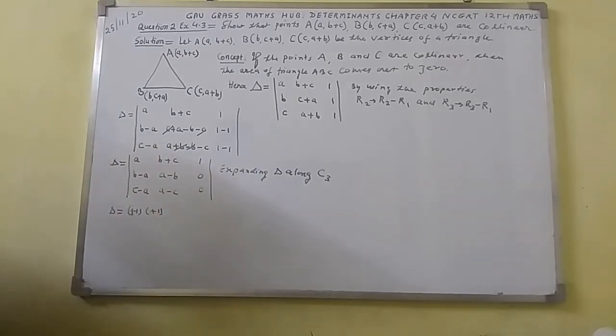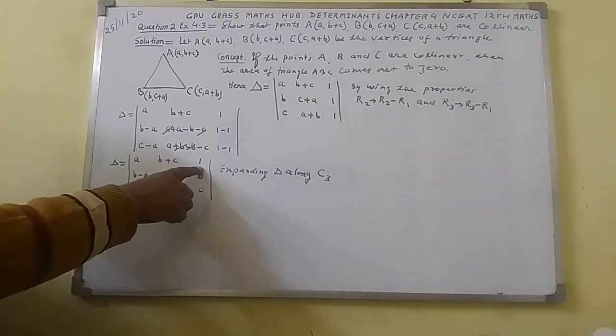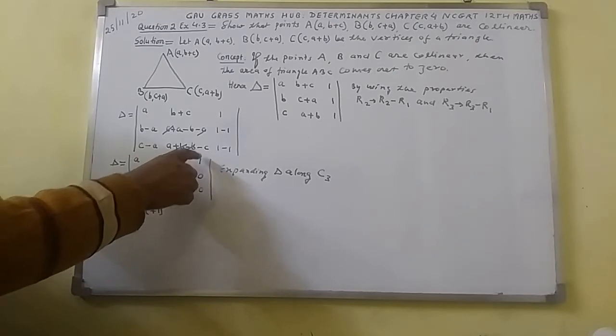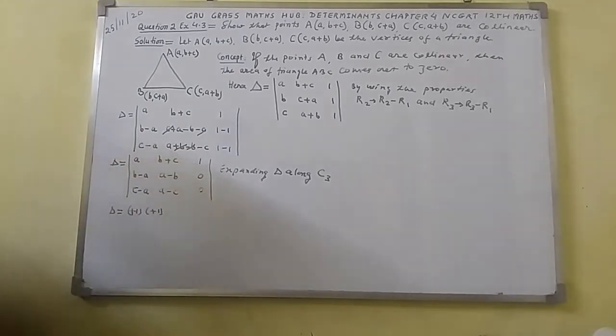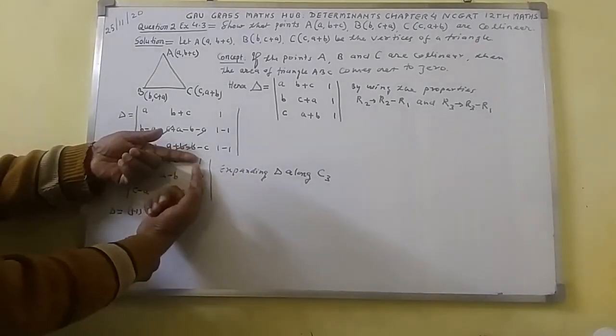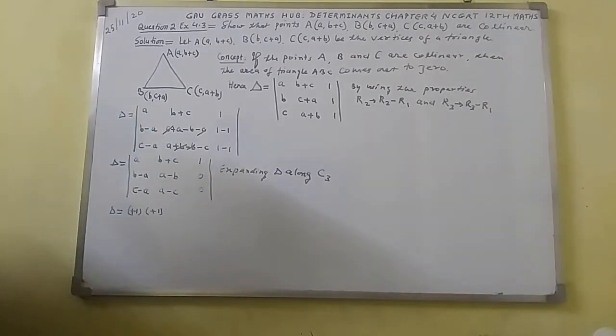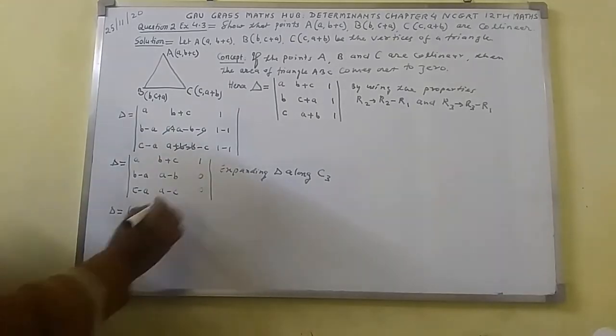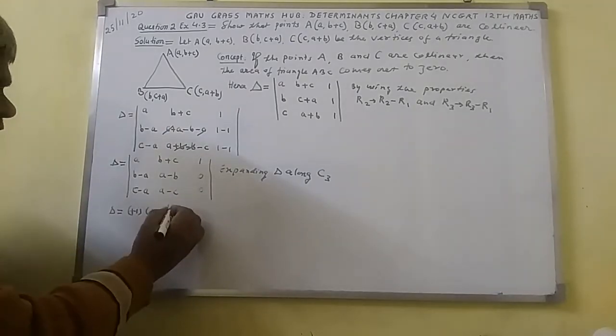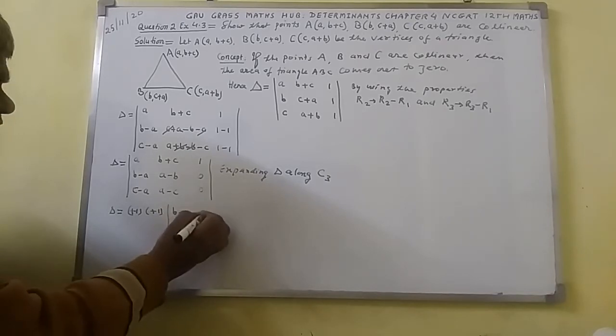Now you get the minor of plus 1 here. Since plus 1 is there in the first row and third column, first row and third column will be hidden like this. You will get the minor of plus 1 as b minus a, a minus b.